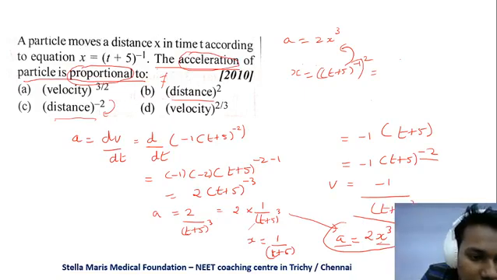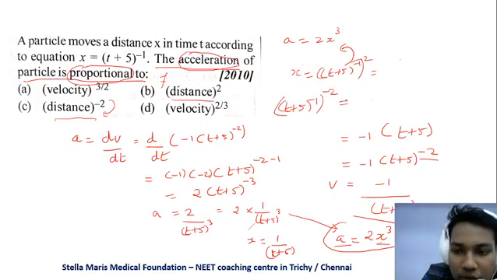We can check whether it's the C option. So distance x is equal to (t plus 5) the whole power minus 1 into minus 2. It will not give a proportional value to a.